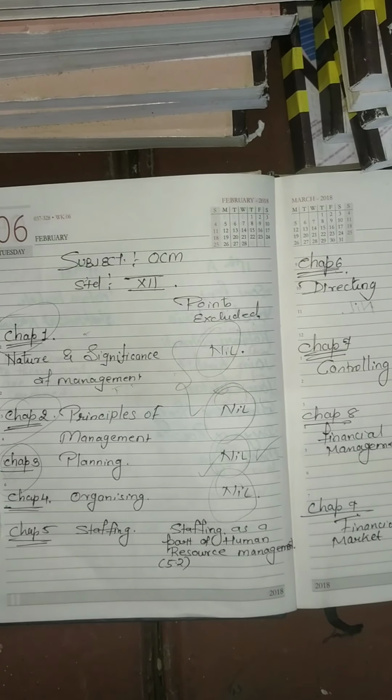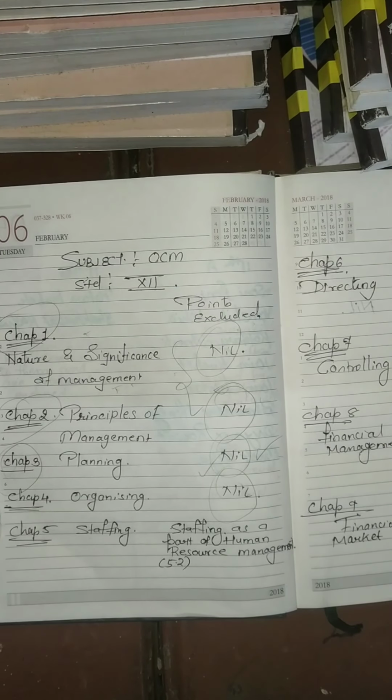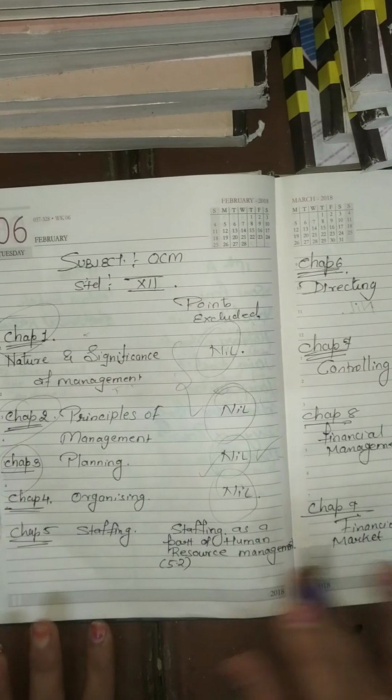Now we'll move on to chapter number 5. We have already completed your chapter number 5, yes or no? From point 5.2, that is human resource management, staffing as a part of human resource management, that point will be reduced from chapter number 5.